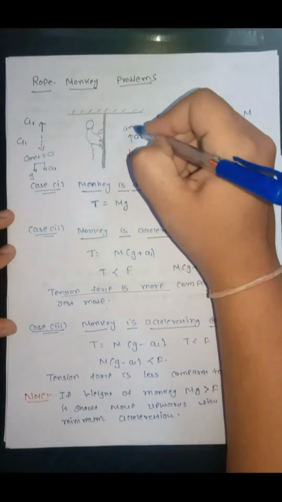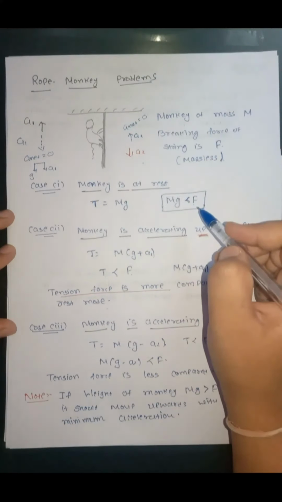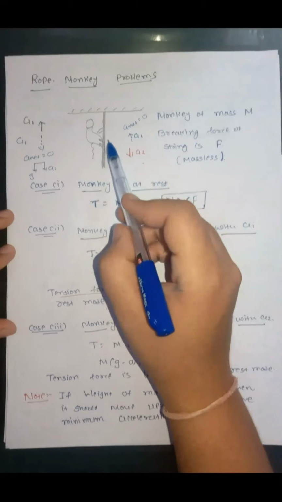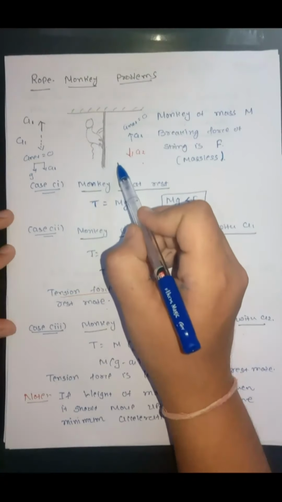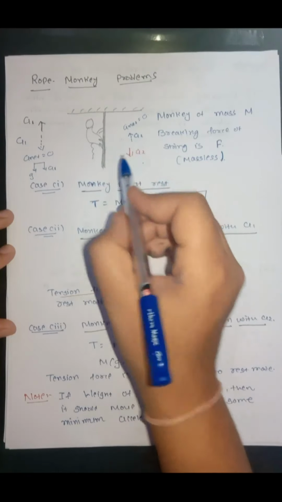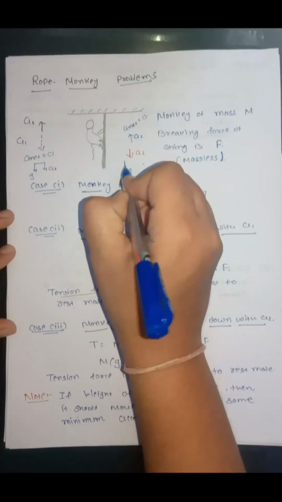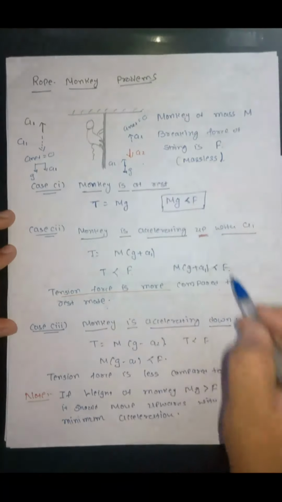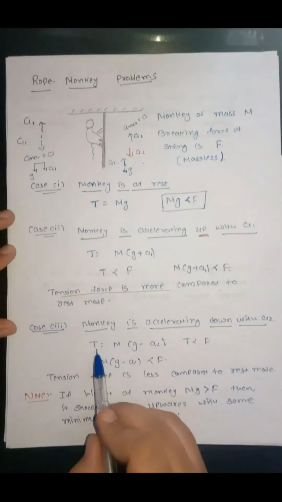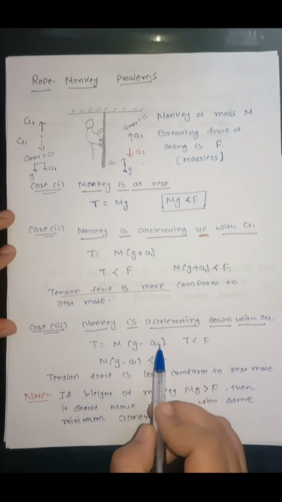Because of this, again A net will be 0. But in this case, the accelerations on monkey will be G in downward direction and A2 in upward direction. So net acceleration will be G minus A2. So the tension force will be M into G minus A2.